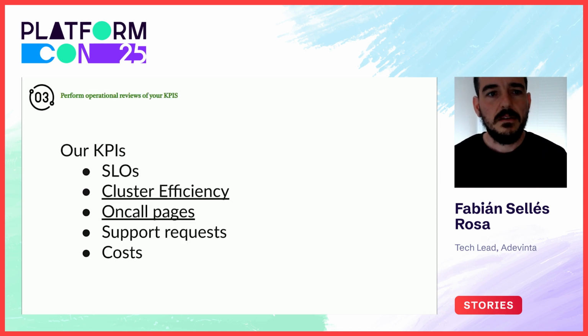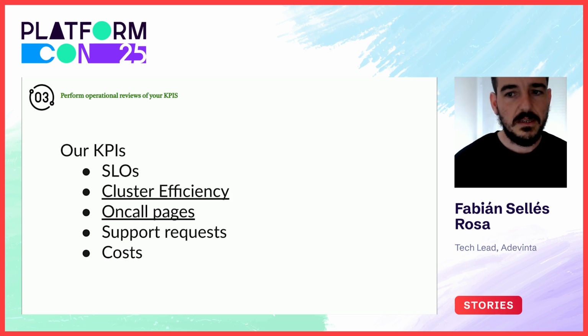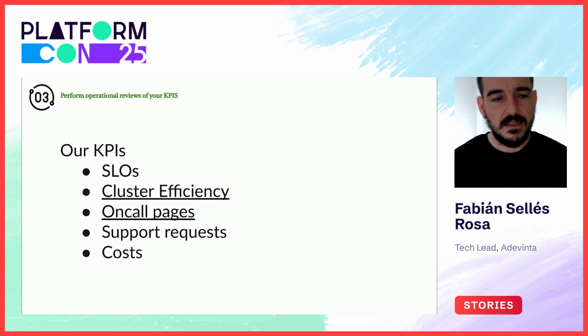Our last key learning is to perform operational reviews. As a platform team, you need to define the key platform indicators, KPIs, that make more sense to your team. Those are the KPIs that SHIP uses. You need to set up a periodical operational review of those KPIs to assess the healthiness of each metric, analyze past failures, and create actions to improve based on the review.